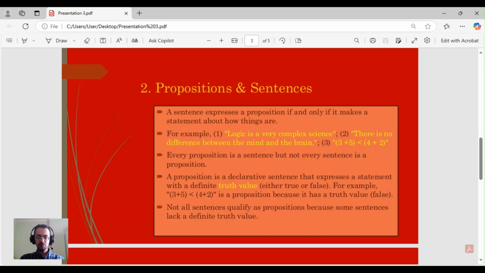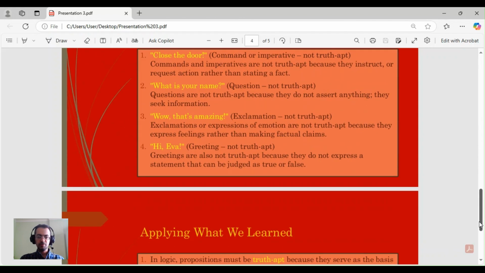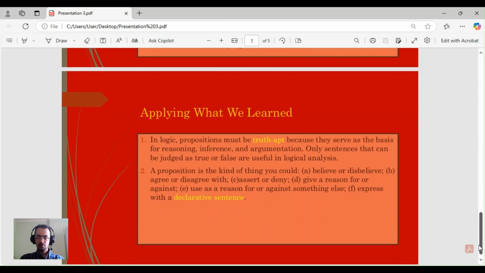Okay, and what can we say about the other attributes of the proposition, applying what we learned in today's lecture? We have distinguished two aspects of the whole content of this lecture.